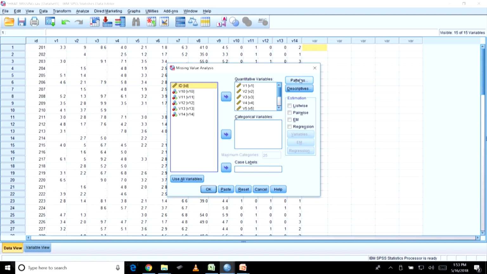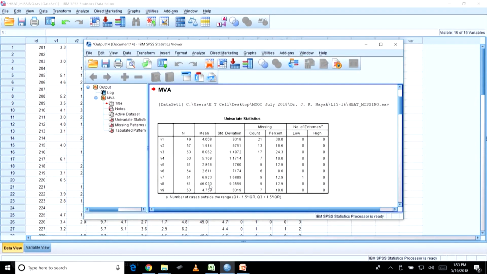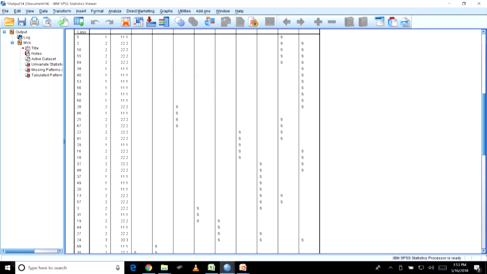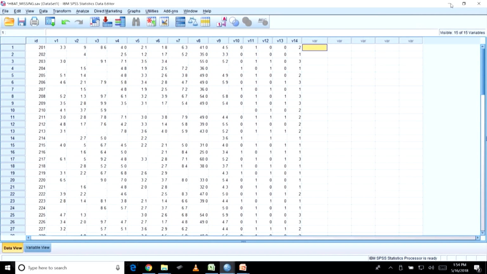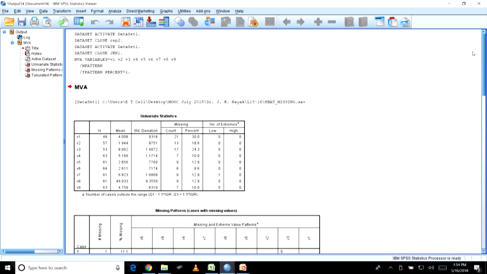For example, I can go to here also, tabulated cases sorted by missing value patterns. You can do this, display, it will show you something. Now let us see how much missing data there is. It gives you a pattern. First we have understood there is some missing data, and this table has already told us. If you want to see this, at least this table is very important for you. So, 21, 13 and the percentage is given.